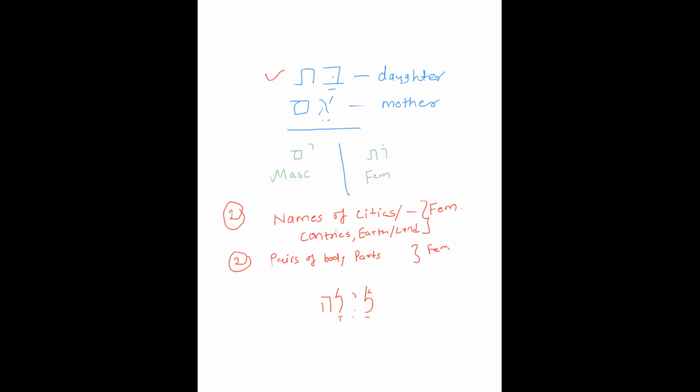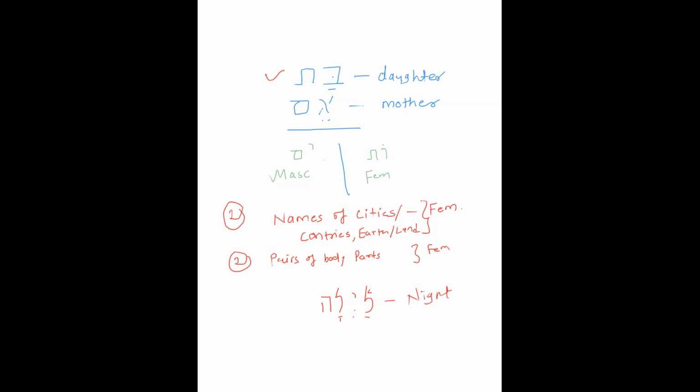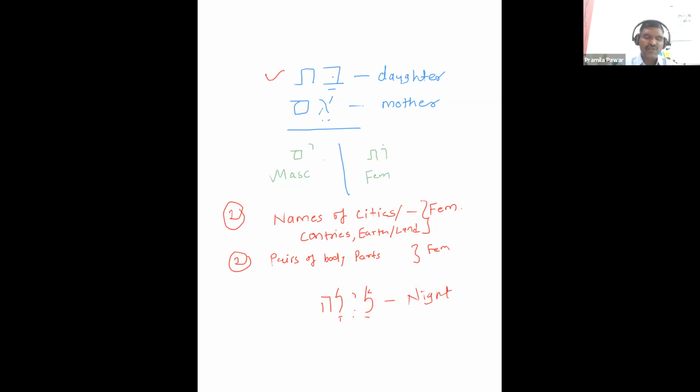Laila. Laila means night. Now, what is the ending? Qamets he. Feminine singular. Okay, but it is not feminine singular, it is masculine. This noun is masculine.